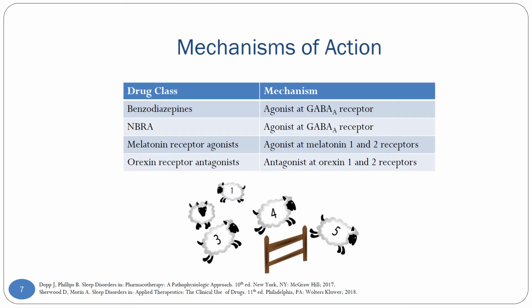The benzodiazepines and NBRAs have the same mechanism of action but are unrelated. Both of these medications bind to GABA receptors and induce sleepiness. Our melatonin receptor agonists bind to melatonin 1 and 2 receptors. The melatonin receptor 1 regulates sleepiness, and melatonin receptor 2 regulates phase shifts from day to night. And then our orexin receptor antagonists block orexin 1 and 2 receptors. Orexin is a chemical in our body that promotes wakefulness, so this medication binds to orexin receptors and blocks those receptors, and so it's no longer able to promote wakefulness.